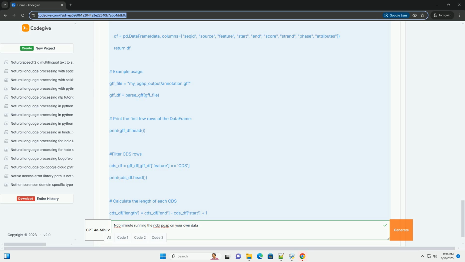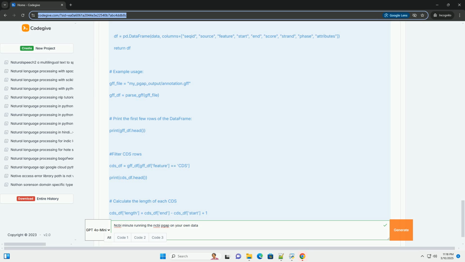5. Assembly quality. Review the assembly.report.txt file to assess the quality of the assembly. A higher N50 value and a lower number of contigs generally indicate a better assembly. 6. Statistics. Use the statistics.txt file to get an overview of the annotation results. The number of predicted genes and the GC content can provide insights into the genome.